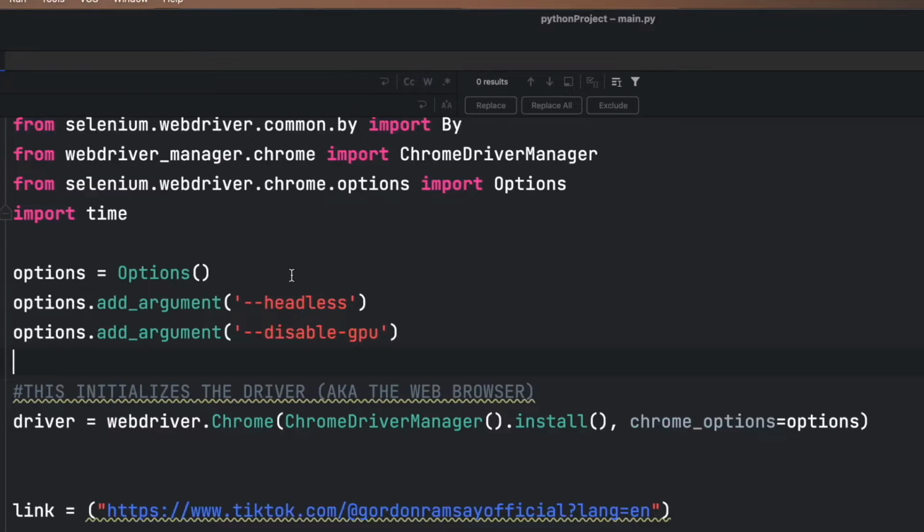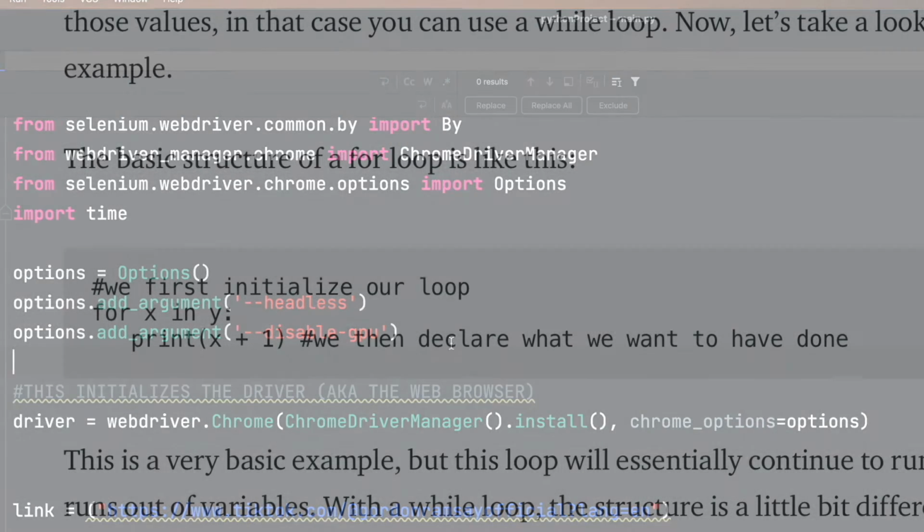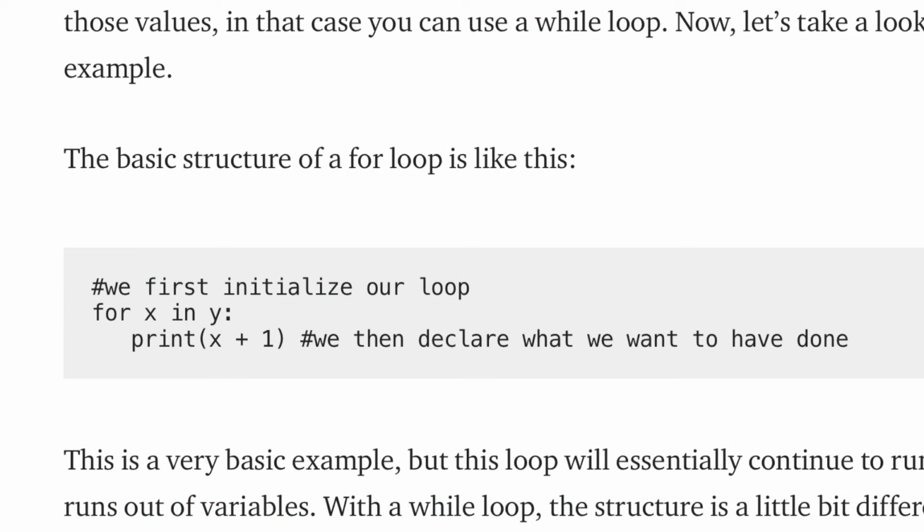However, let's say you didn't know those values. In that case you can use a while loop. Now, let's take a look at an example. The basic structure of a for loop is like this. This is a very basic example, but this loop will essentially continue to run until it runs out of variables.